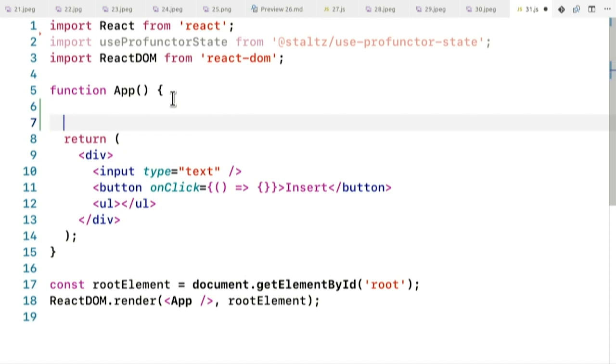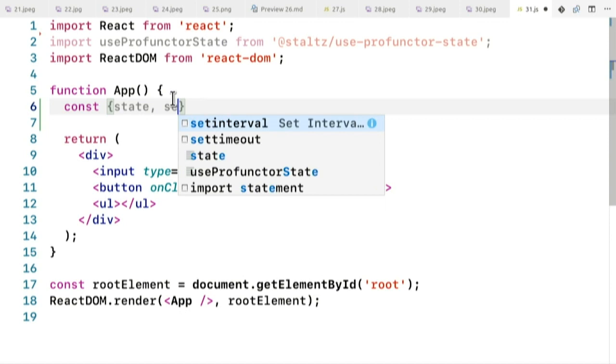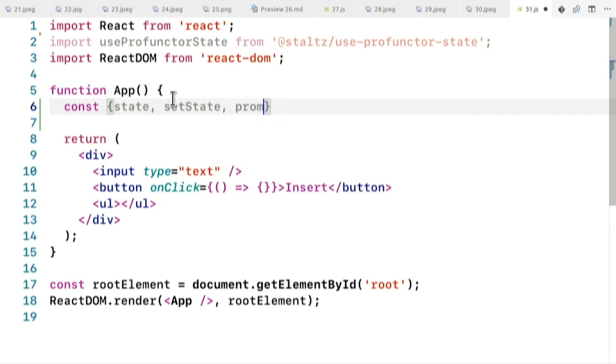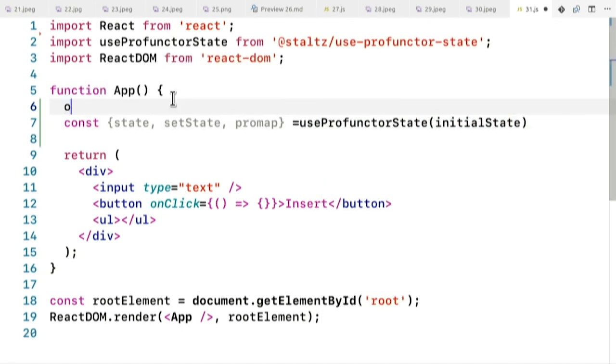Let's start with getting a state and set state and ProMap from useProfunctorState, with the initial state. The initial state is going to be todo, which is a field that describes what is the currently ongoing typing, and the list, which is an array.